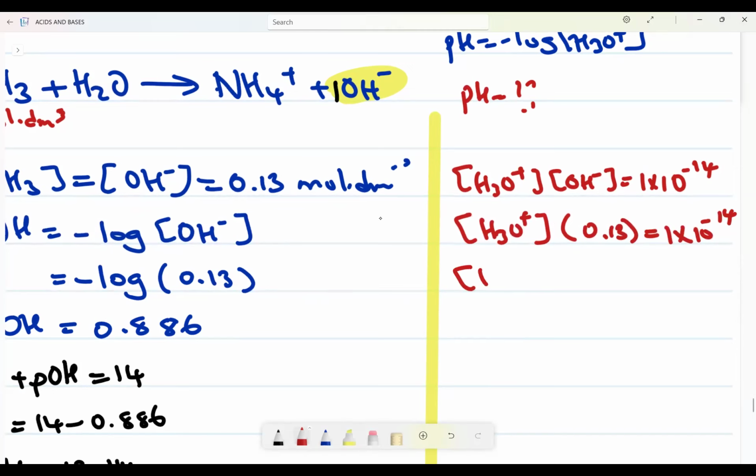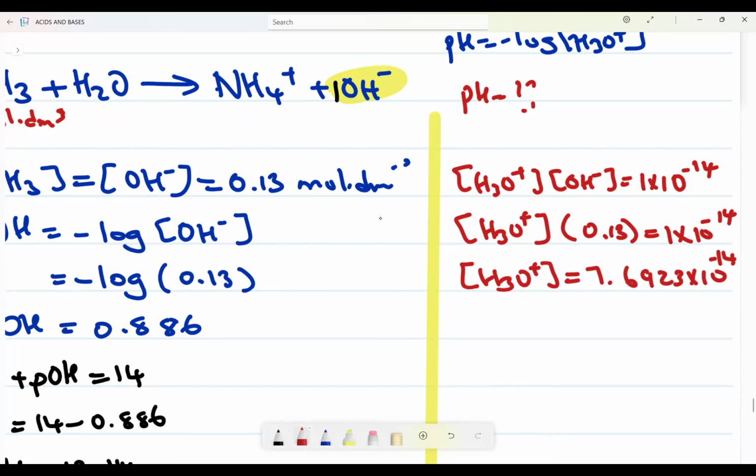When I punch my calculator and say concentration of H3O+, it is equal to 1 times 10 to the power of negative 14, divided now by 0.13. How much do I get? I get something like 7.6923 times 10 to the power of negative 14. Take at least 4 decimals because this is not the final answer.